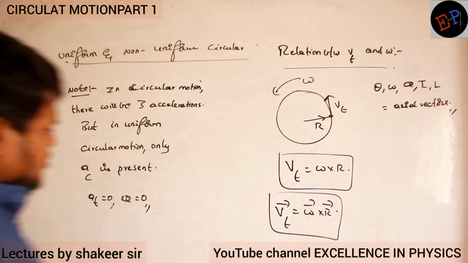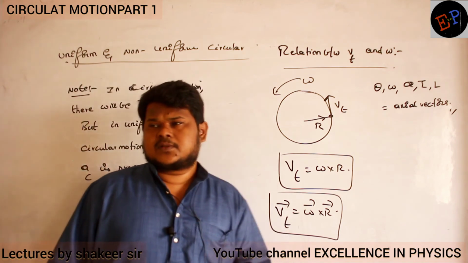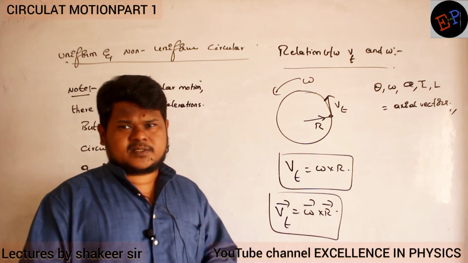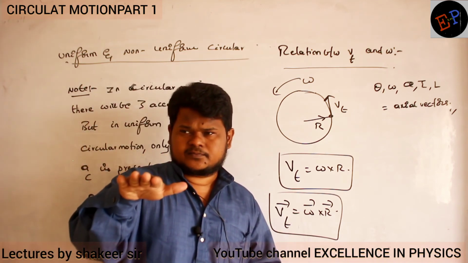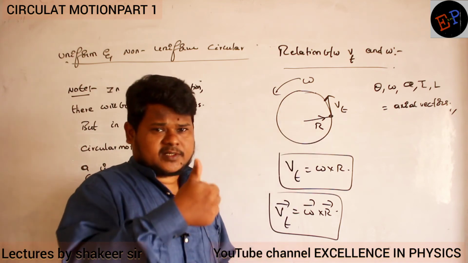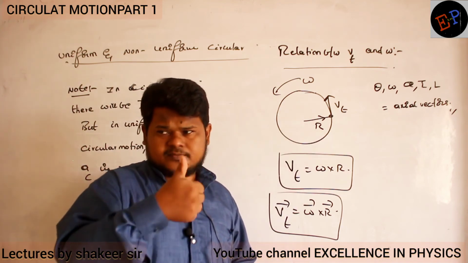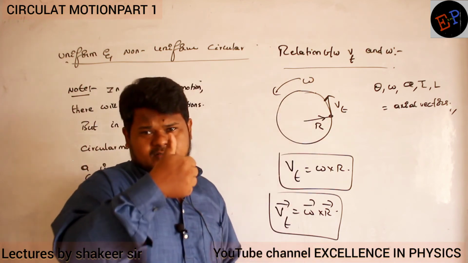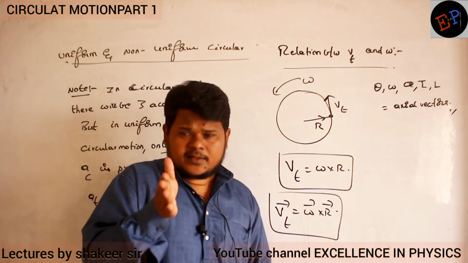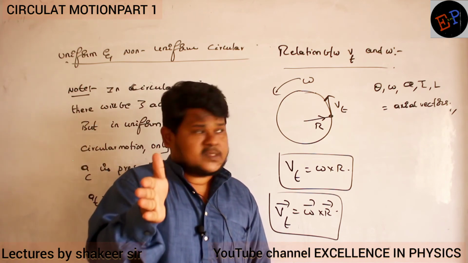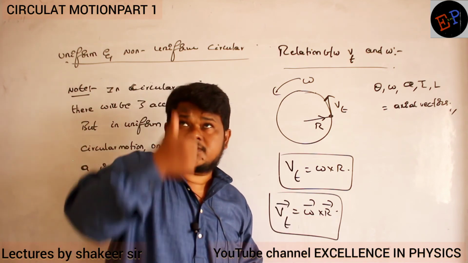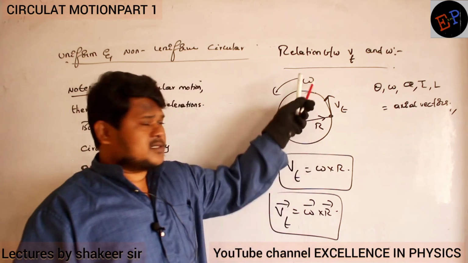So which is the first vector here? Omega is the first vector. The second vector is R dash. So first, my right hand I should place on the first vector. What is the direction of V here? Tangential velocity is in the upward direction, towards the positive y-axis. So how do I have to curl my right hand? Place it on the first vector, and the radius vector is in this direction. Rotate towards the second vector. What is the direction of the thumb? It is in the direction of V tangential.